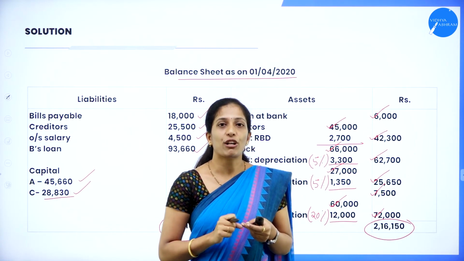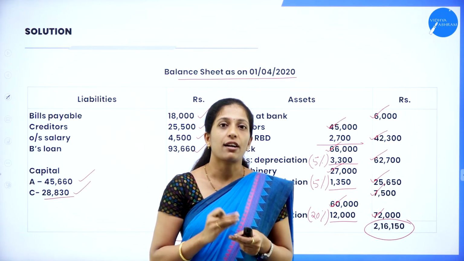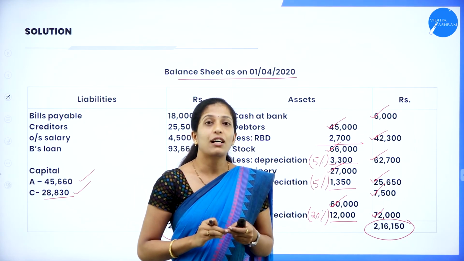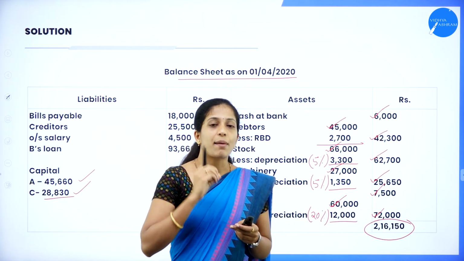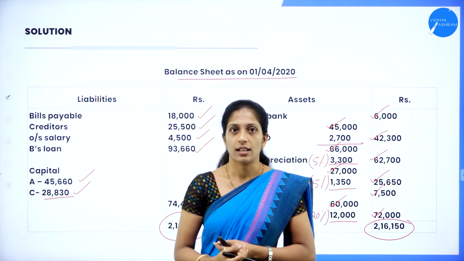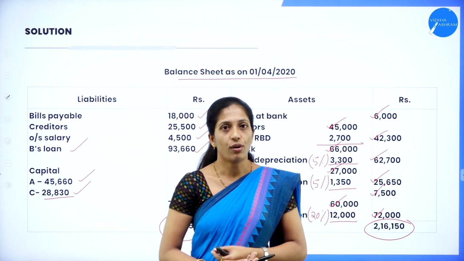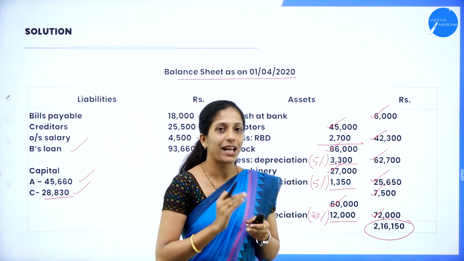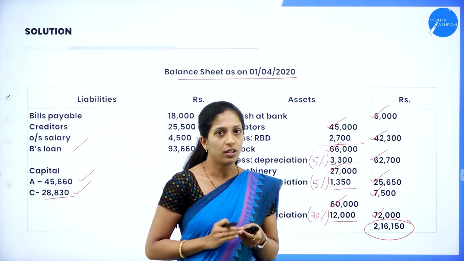And accounting treatment of goodwill we have learned. So what is the entry? Remaining partners capital account debit to retiring partner's capital account. And the balancing figure of retiring partner will be transferred to his loan account. Rest of the partners' amount will be carried down and it will be taken as capital in the balance sheet. And here also in balance sheet we have to take the retiring partner's loan also. And your balance sheet remains same. So if there is any fluctuation, you have to make that fluctuation. Other than that, the items will be same as that of the old balance sheet.